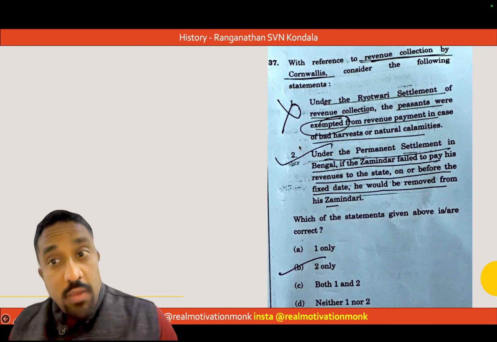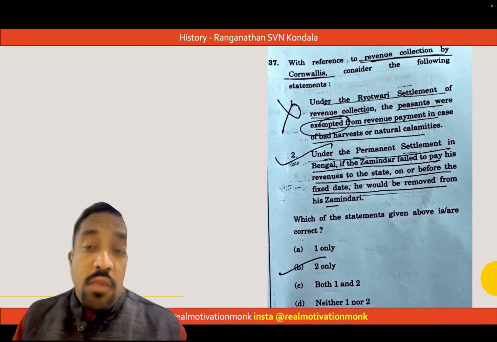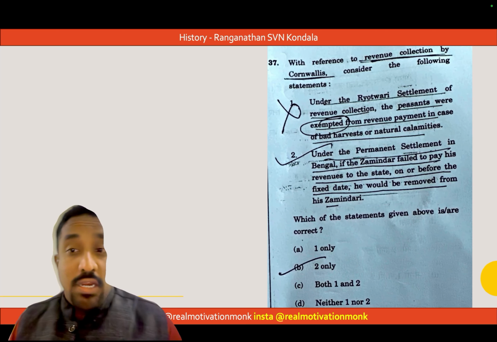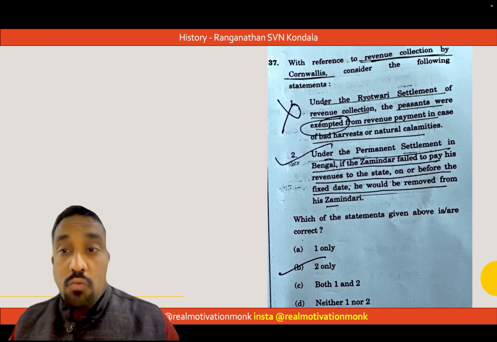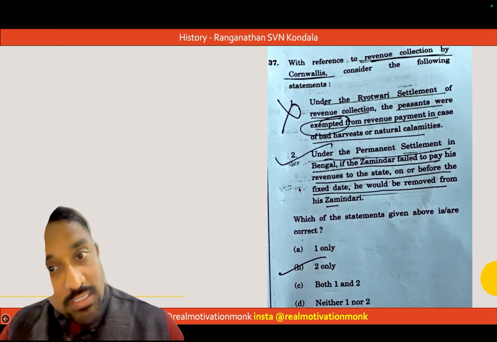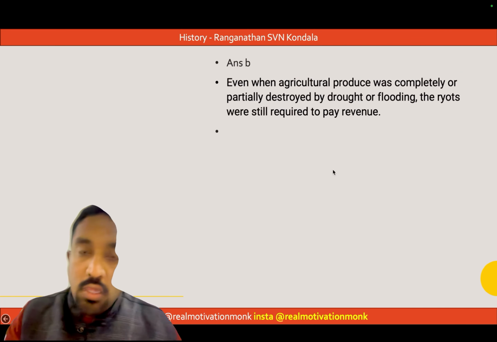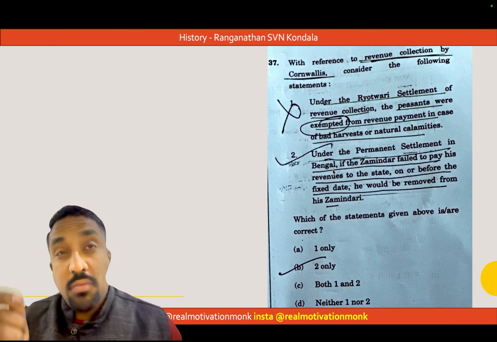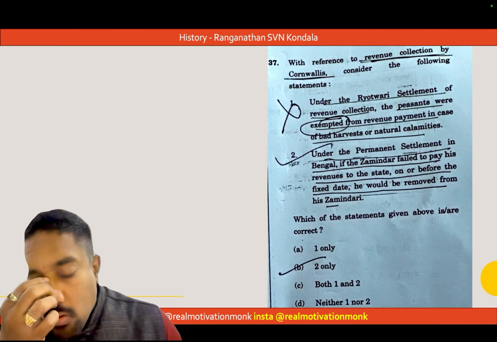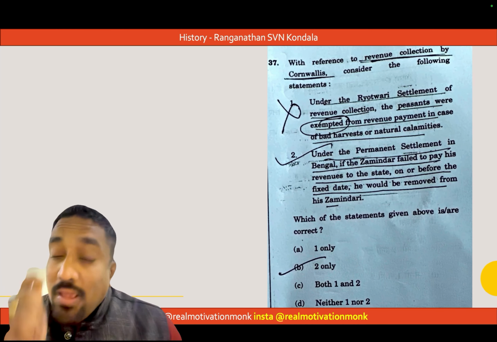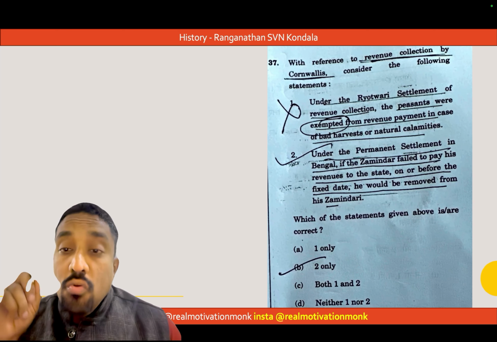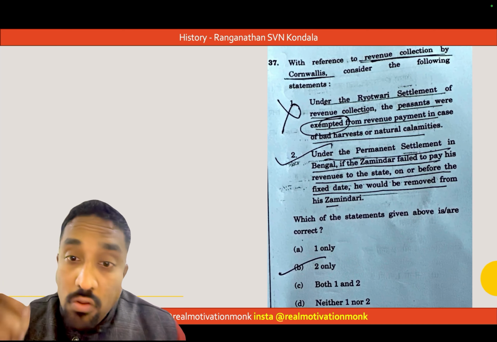Under the permanent settlement of Bengal, if the zamindar fails to pay his revenues to the state on or before the fixed date, he would be removed from the zamindari. Yes, this option is right, because in the permanent settlement system, the zamindar's ownership of the land was entirely dependent on his being able to repay the revenues or the taxes.